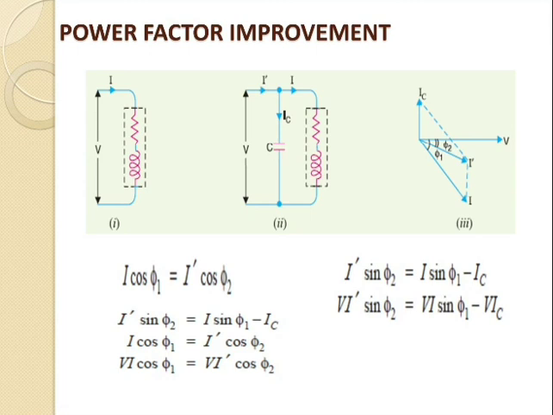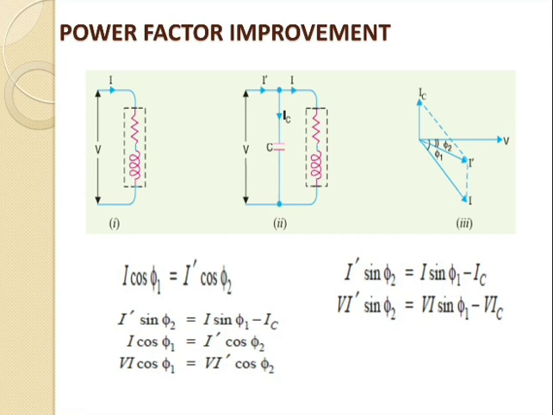Now firstly just assume the first figure, figure number 1. In that case, one load, that is the RL load, is connected with the supply, and the current flowing through the circuit is given by I. Now go for the second figure. In that case, there are two loads connected. The main current flowing through the circuit is given by I dash, and it can be divided into two categories. First is IC, the current flowing through the capacitor, and the second is the current flowing through the RL load.